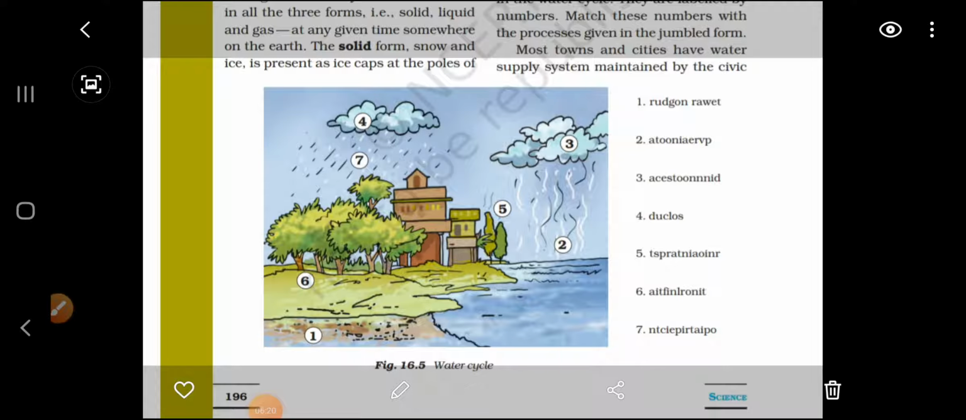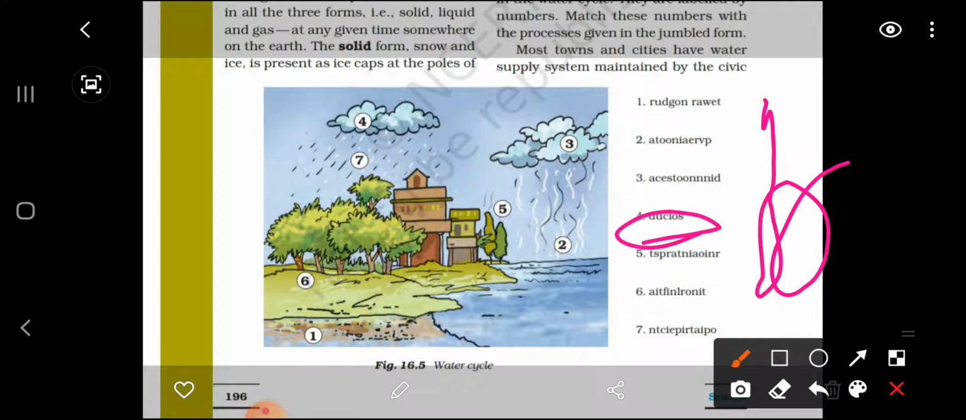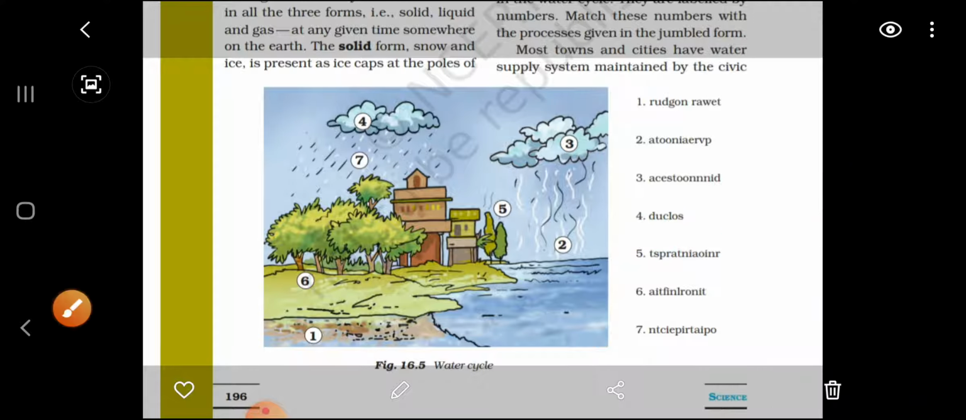The numbers 1 2 3 4 5 6 7 are given to you, and here some words are given which are not in the proper order. First of all you need to arrange these words properly. Like DUCLOS, you have to think what it can be. It might be a cloud. So you have to identify these words like this.